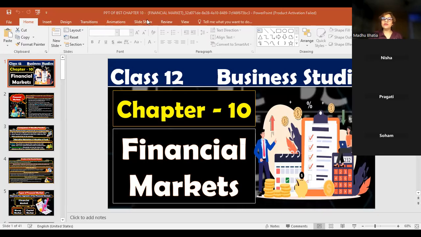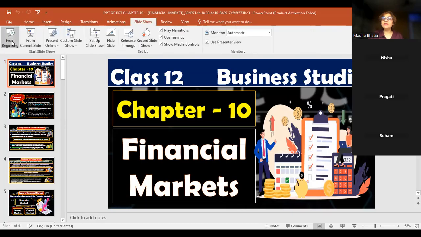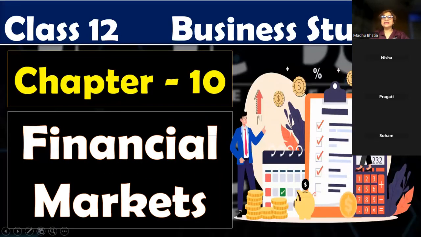So, we can also say that financial market is a bridge between the companies which are in need of funds and the households, that is people like you and me, the families who have surplus funds, the ones who save their funds. So what does financial market do? Financial market acts as a bridge between these two parties. So it helps in two things. One is mobilization and second is channelization.